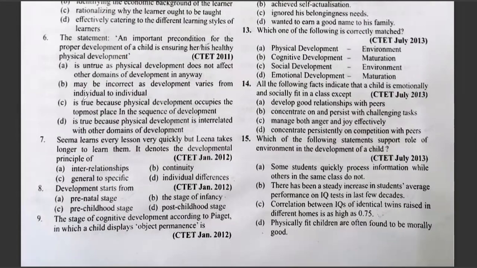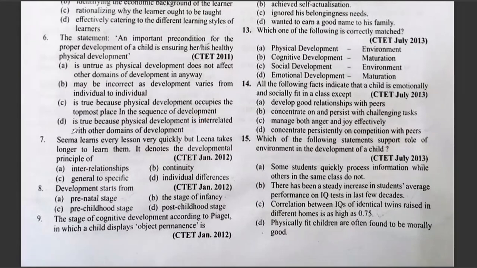Option C is true because physical development occupies the topmost place in the sequence of development. D is true because physical development is interrelated with other domains of development. Yes, we all know that physical development is interrelated with other domains of development, right?